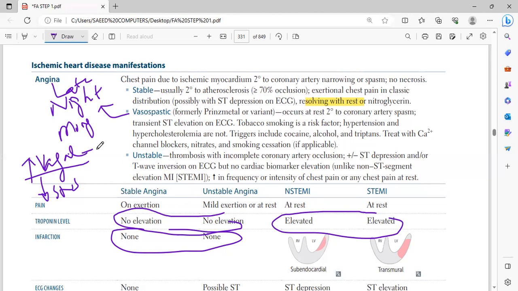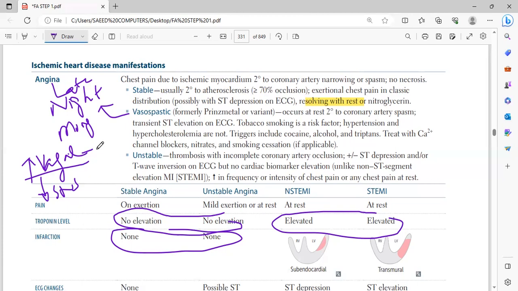How can you diagnose this case? You can give intracoronary acetylcholine. If the endothelium is healthy, it will release NO, causing vasodilation.